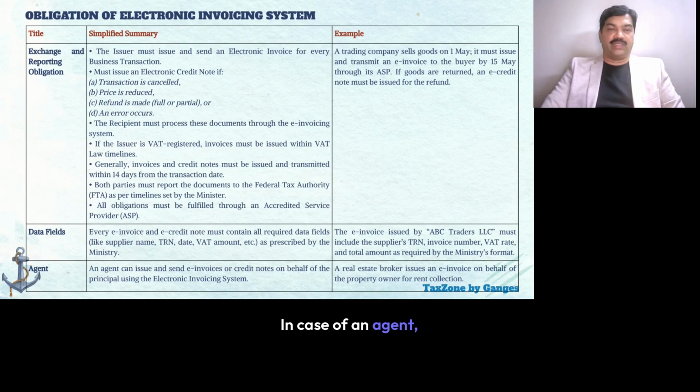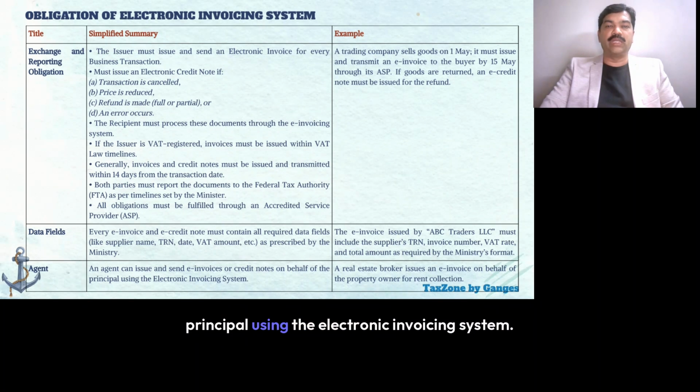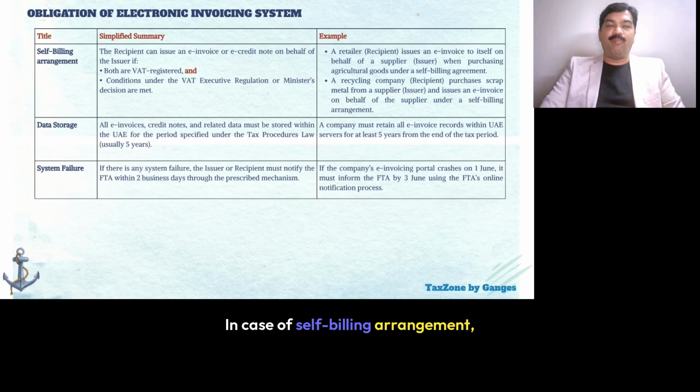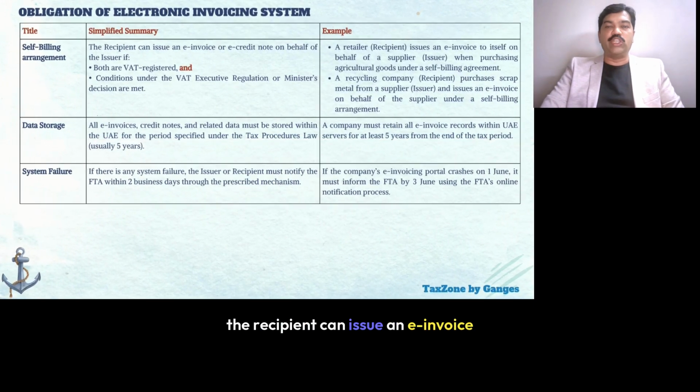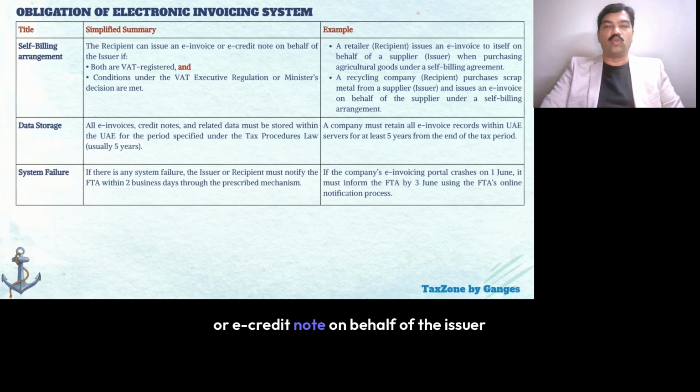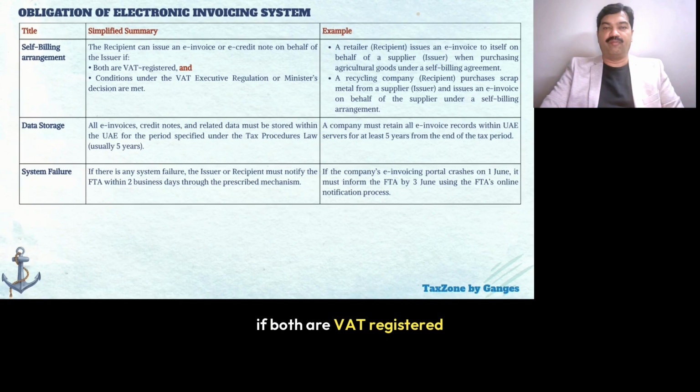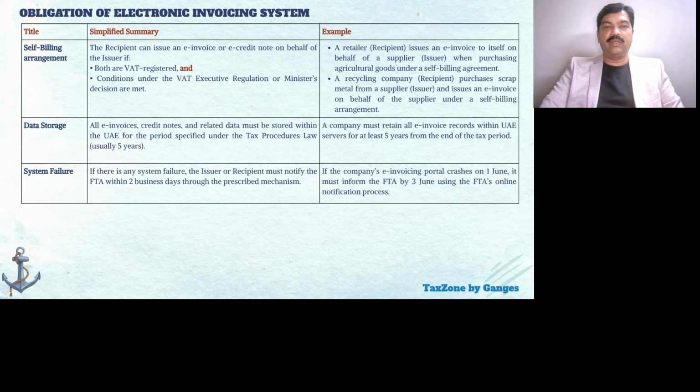In case of an agent, the agent can issue and send e-invoices or credit notes on behalf of the principal using the electronic invoicing system. For example, a real estate broker issues an e-invoice on behalf of the property owner for rent collection. In case of a self-billing arrangement, the recipient can issue an e-invoice or e-credit note on behalf of the issuer if both are VAT registered and conditions under the VAT executive regulation or minister's decisions are met.